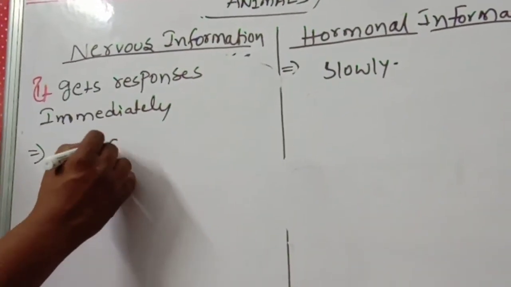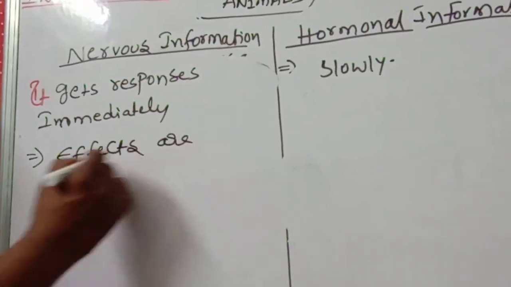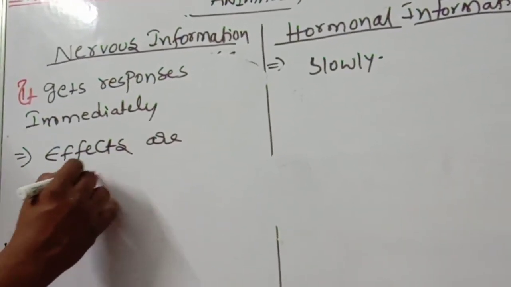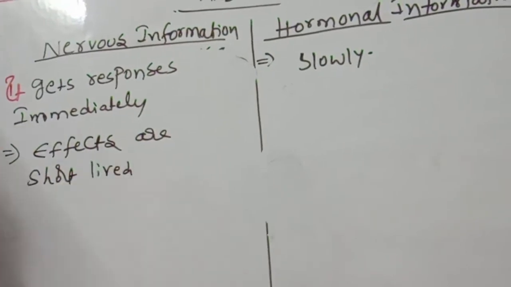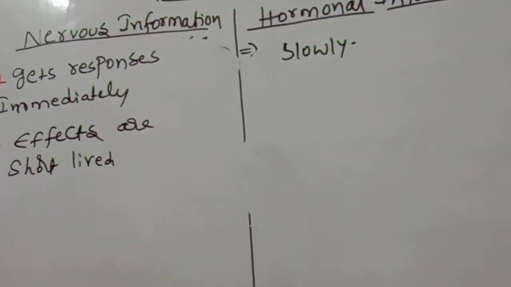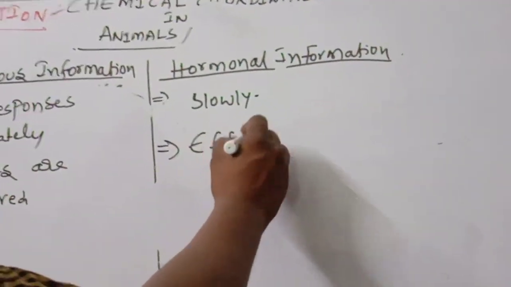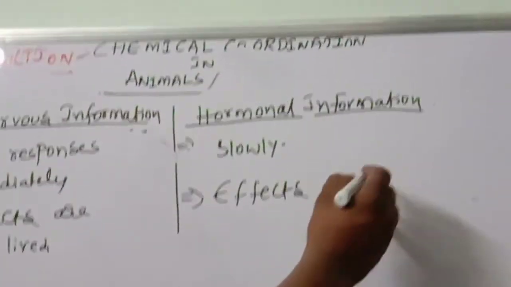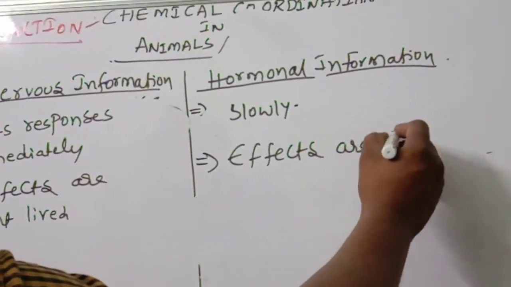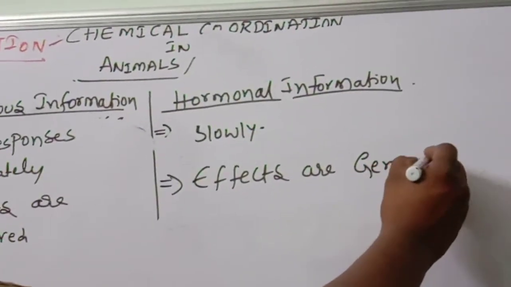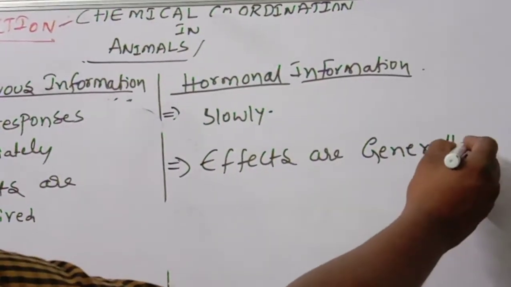Effects are short-lived. But here effects are generally more prolonged, more long time it will be present.